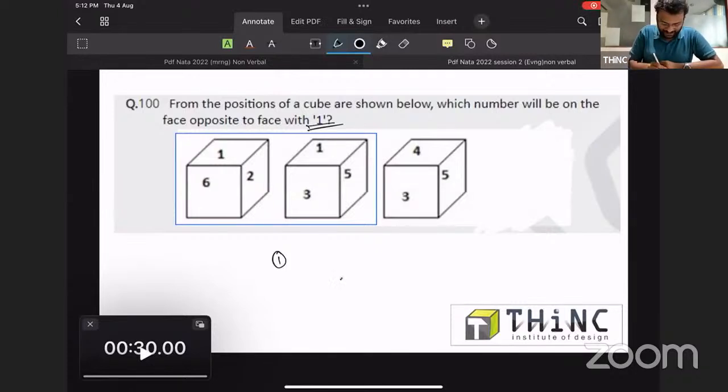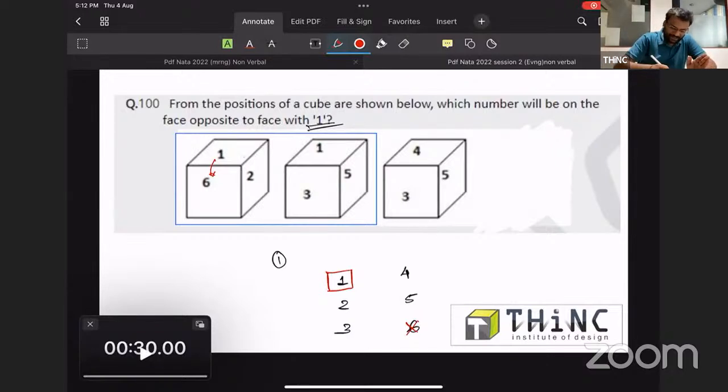So the options with this is 1, 2, 3, 4, 5, 6. One among the number will be the opposite of 1. So 1 is the reference side, so we don't need to bother about 1. 2, 3, 4, 5, 6. One among these numbers is the opposite of 1. So in this question, 1 and 6 are adjacent. Okay, so we can remove that 6 from the option. Adjacent sides cannot be opposite.